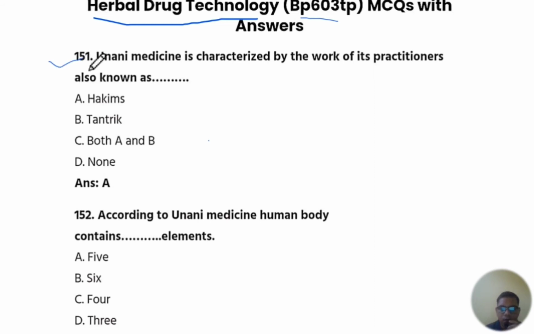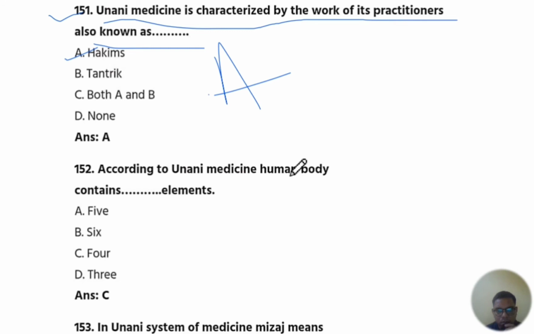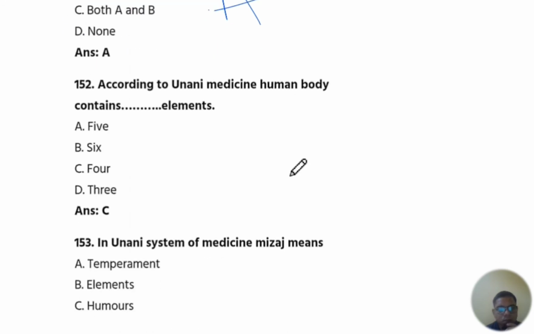Let's see the question. Unani medicine is characterized by the work of its practitioner, also known as hakim. The answer is A, hakim. Hakim are the medicine practitioners. Okay, next is